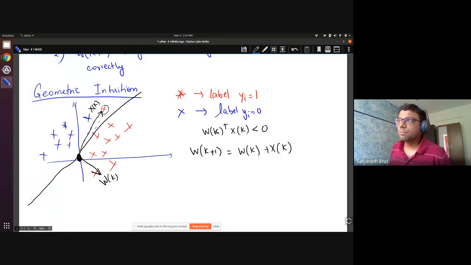So what does that mean in terms of geometry if I were to draw? So this is one of the points. If I draw the parallelogram, that's how we add vectors, remember? If you do this properly, basically I'm adding wk and xk, right? So that means my new wk plus 1 will be this vector.